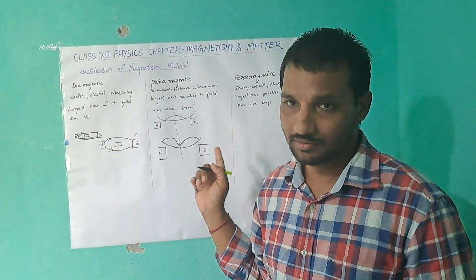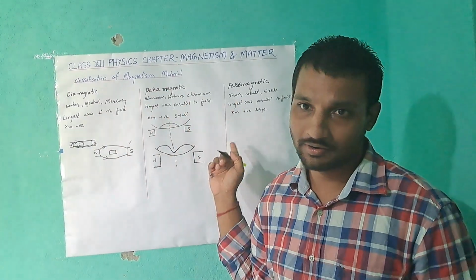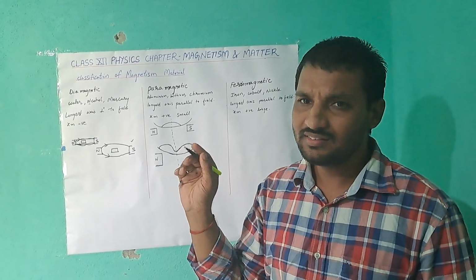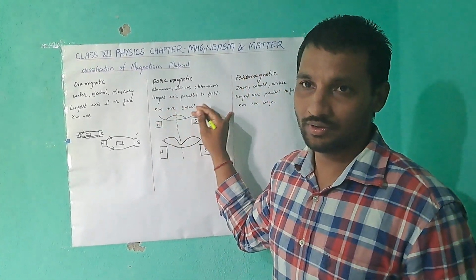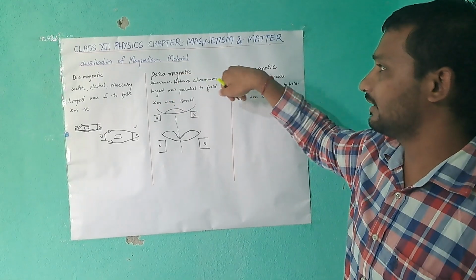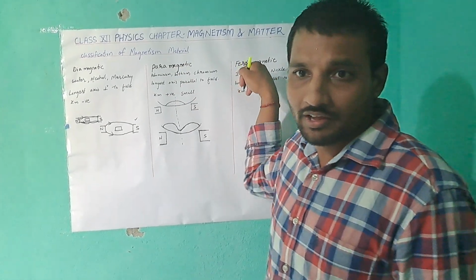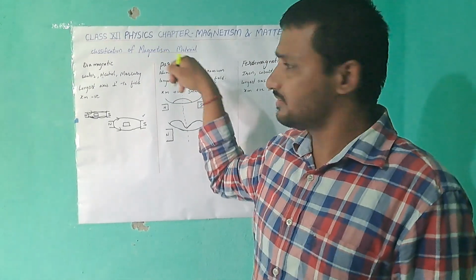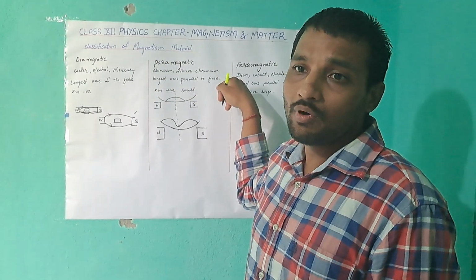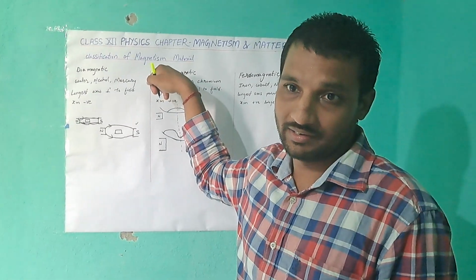The basis we see para and diamagnetic material, there is a small difference. Para and ferromagnetic material, a small difference is there. What is that small difference? We will discuss, I will tell. First, what is paramagnetic material?